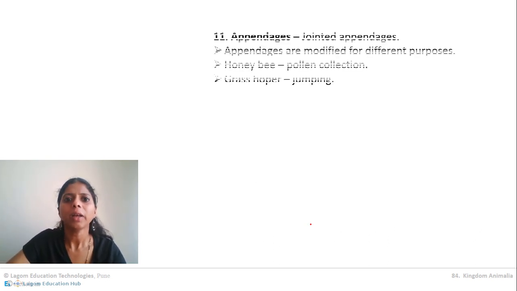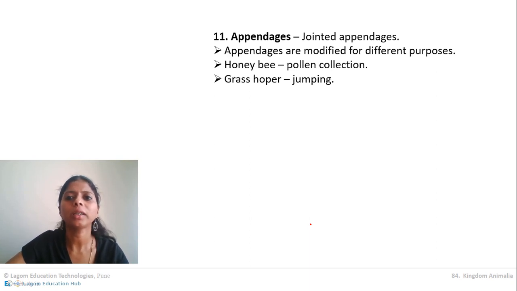Understanding? Now the next important thing about the arthropoda is their appendages. What are appendages? Appendages are the body outgrowths which help to capture food, which help to run, etc. So arthropoda are provided with a large number of appendages.